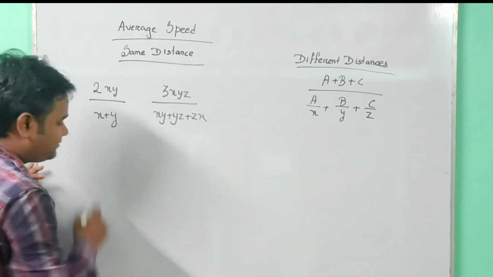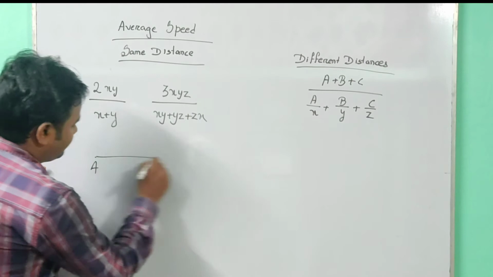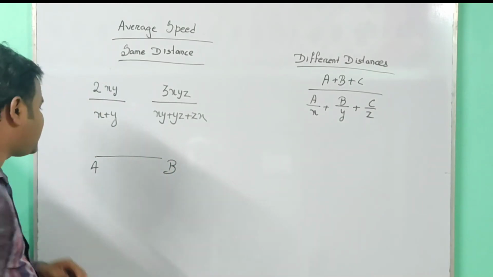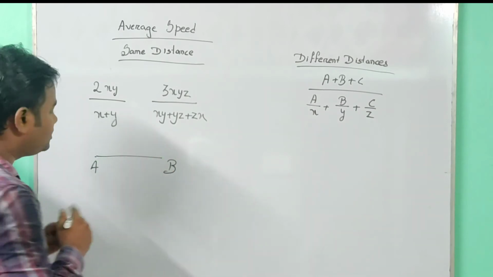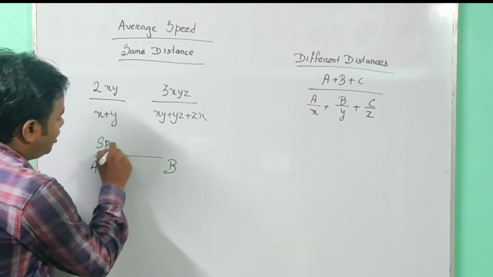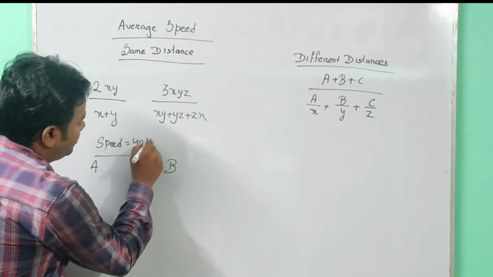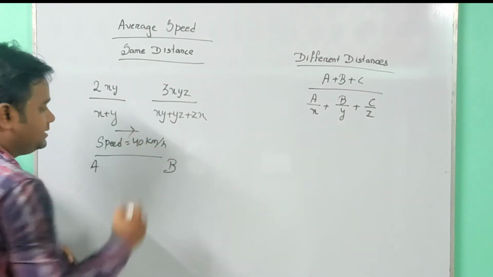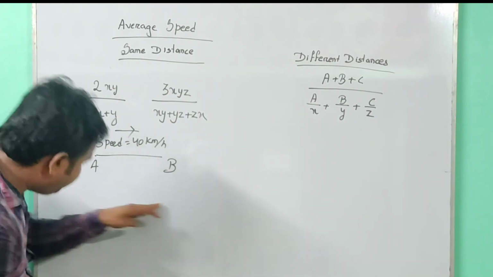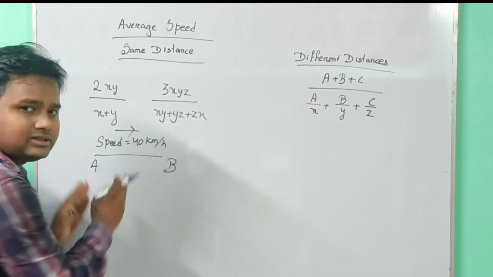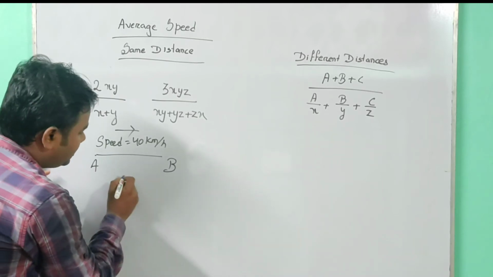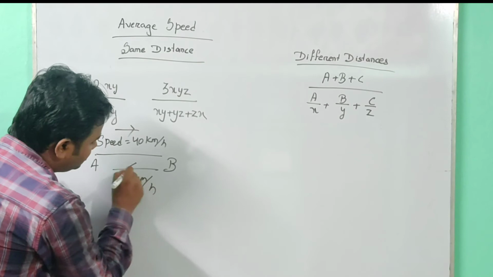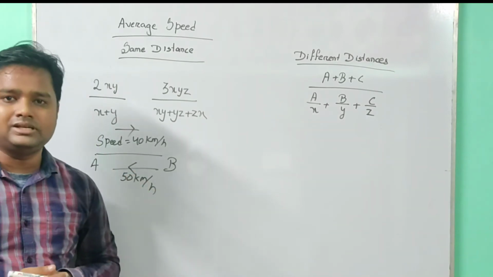Suppose in a question it is given that place A is here and place B is here. A man is traveling from place A to place B with a speed of 40 km per hour, and after reaching B comes back to place A, the same distance, with a speed of 50 km per hour from B to A. Then what is the average speed?